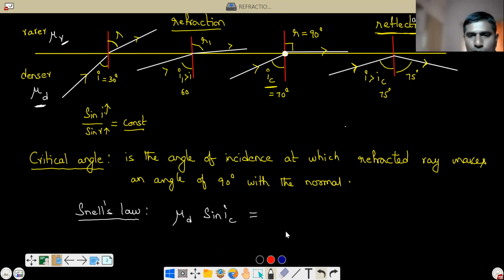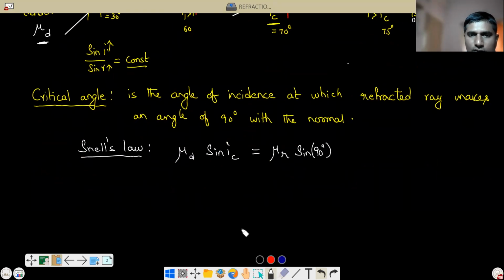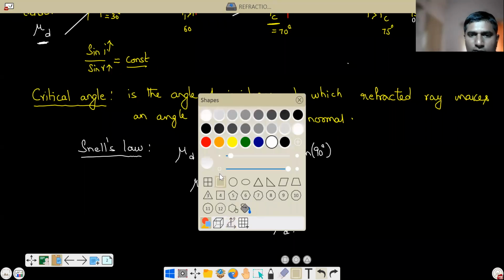What is the refractive index? Mu r into the sine of the refracted angle. What is the refracted angle? 90 degrees. Okay, this is 90. So therefore mu d into sin IC is equal to mu r. From this, sin IC is equal to mu r by mu d. So this is the general formula.